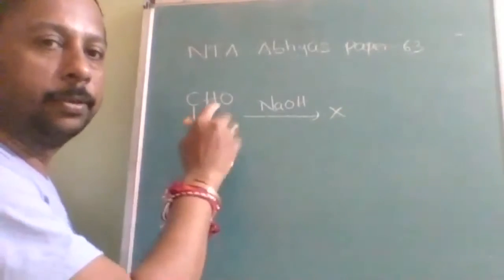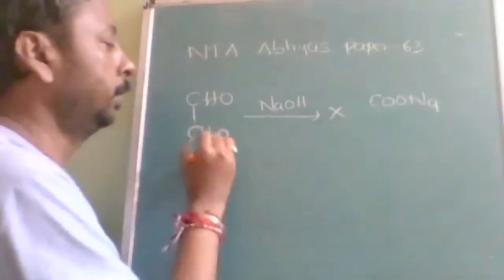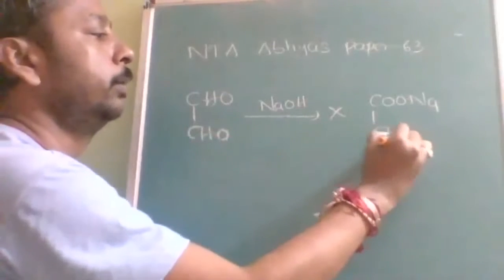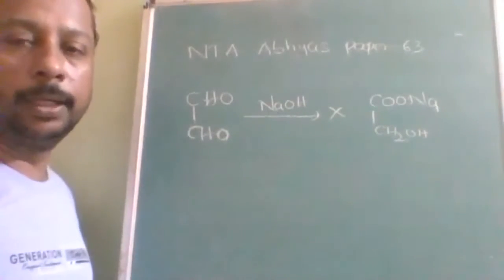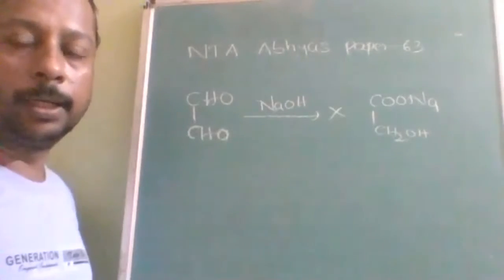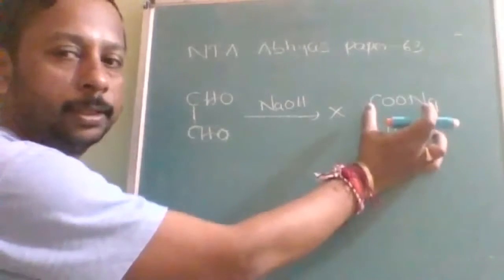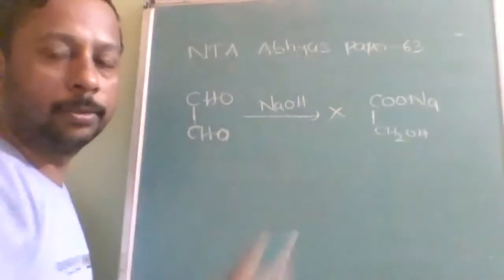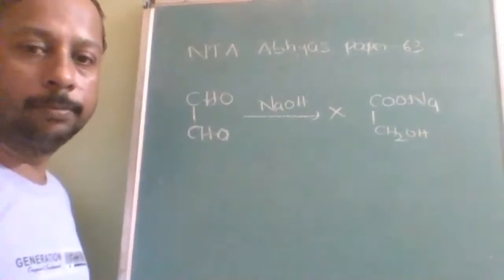Let us suppose this part is oxidized, then it is going to be COONa. This is reduced, then it is going to be CH2OH. So X is COONa on one part and CH2OH on the other part, the sodium salt of a carboxylic acid. Is this understood?